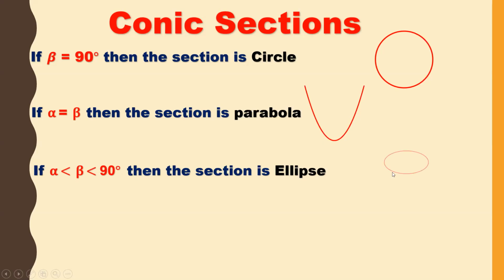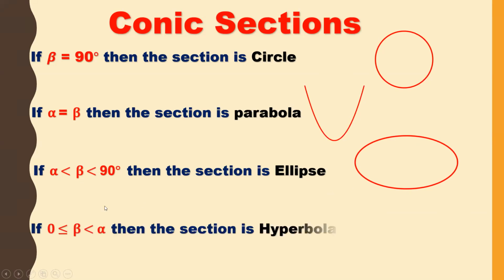An ellipse is nothing but an oval-shaped circle. So if alpha less than beta less than 90, then the section is an ellipse, and this is the symbol of the ellipse. And the next one is, if 0 less than or equal to beta less than alpha, then the section is a hyperbola, and this is the symbol of a hyperbola. Two open curves is the symbol for a hyperbola.